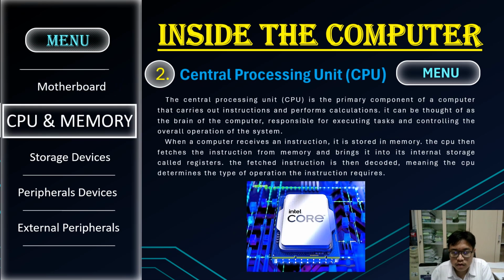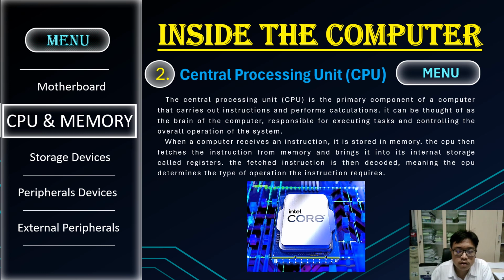2. Central Processing Unit. The Central Processing Unit, or CPU, is the primary component of a computer that carries out instructions and performs calculations. It can be thought of as the brain of the computer, responsible for executing tasks and controlling the overall operation of the system.